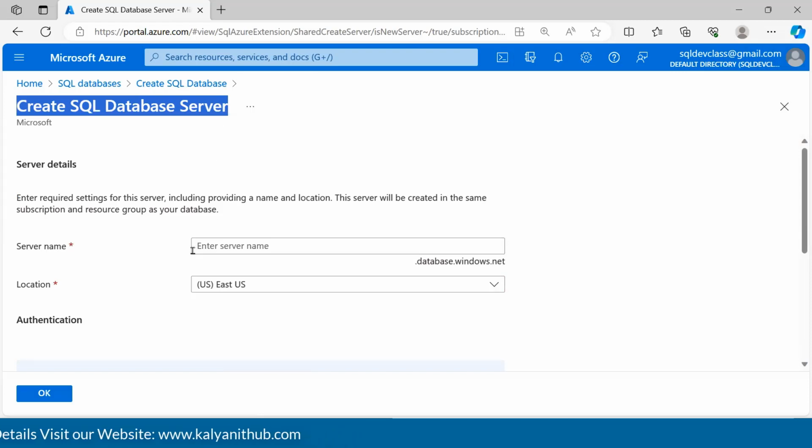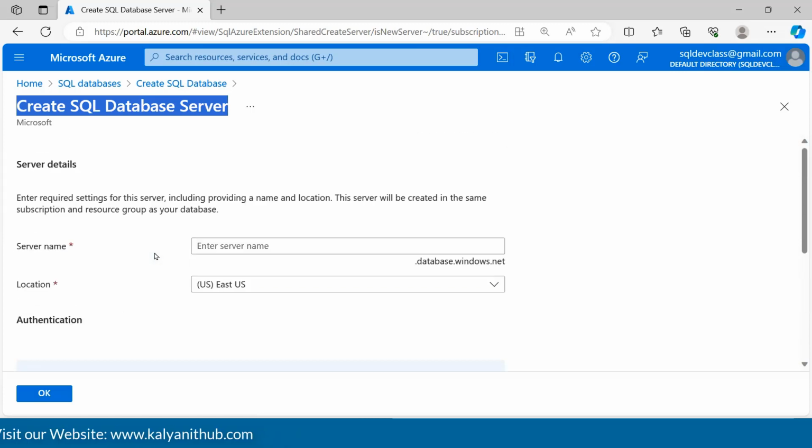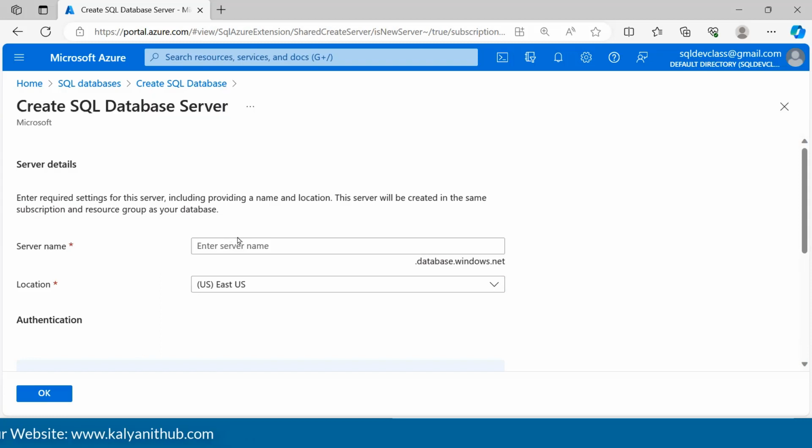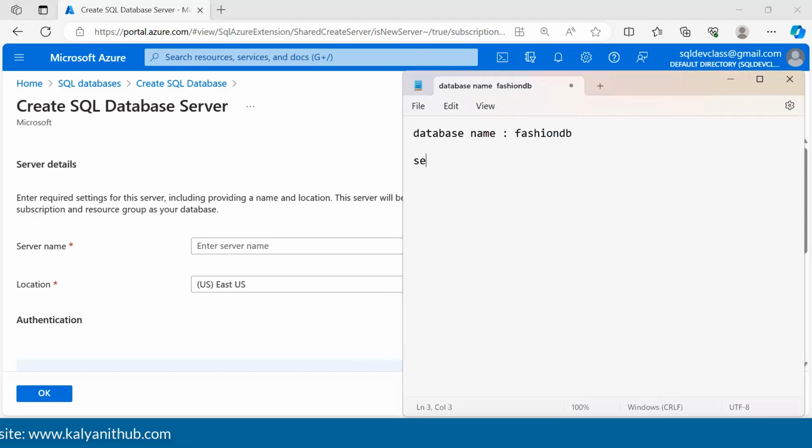This is the page which helps us input the details related to the Azure SQL Server. I'll give the server name here, and I want this server name to be fashion server.